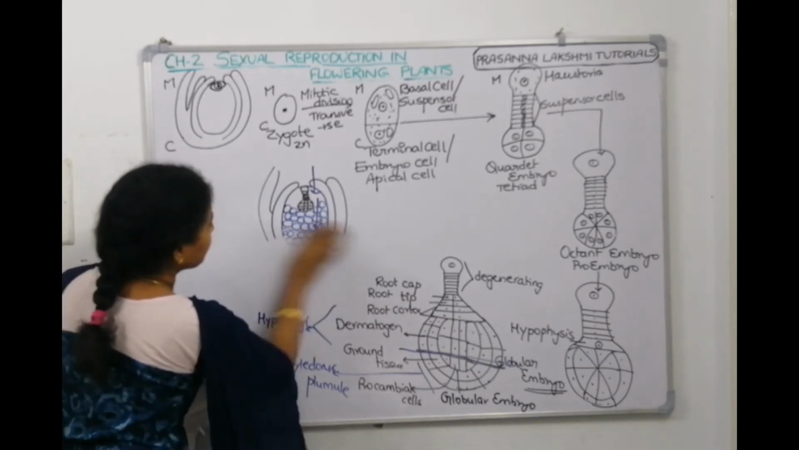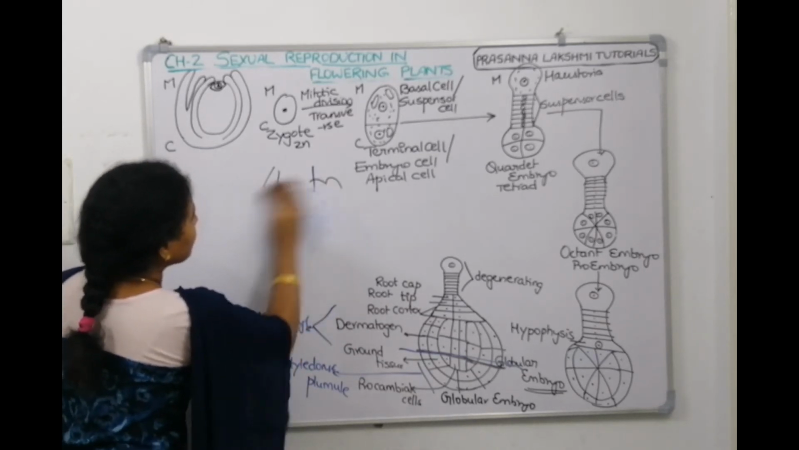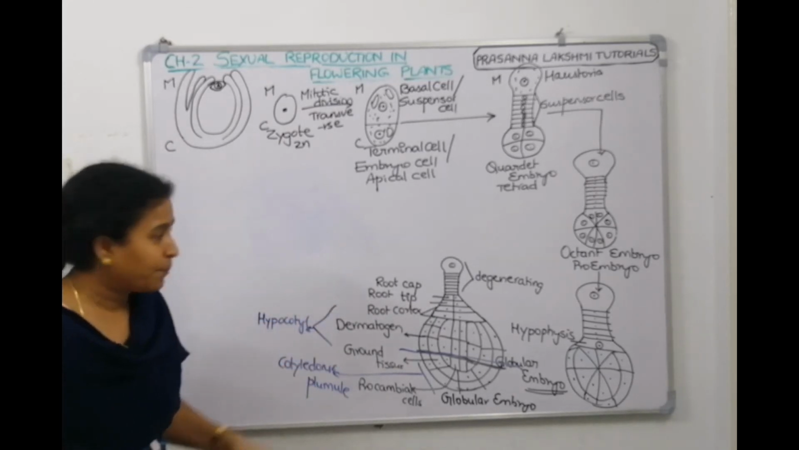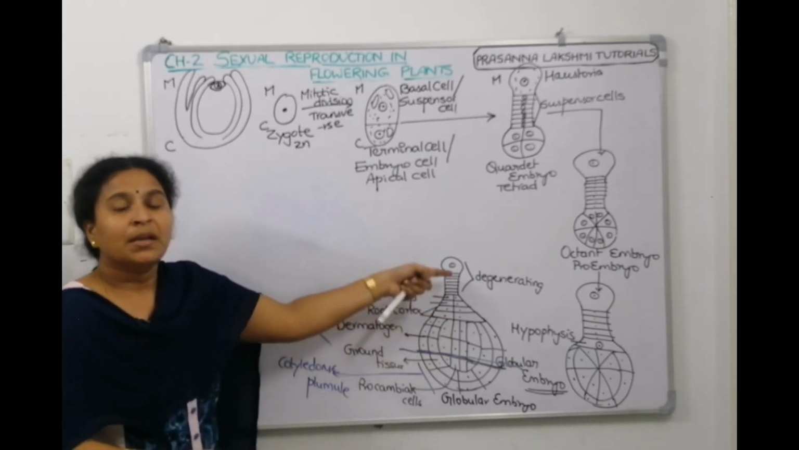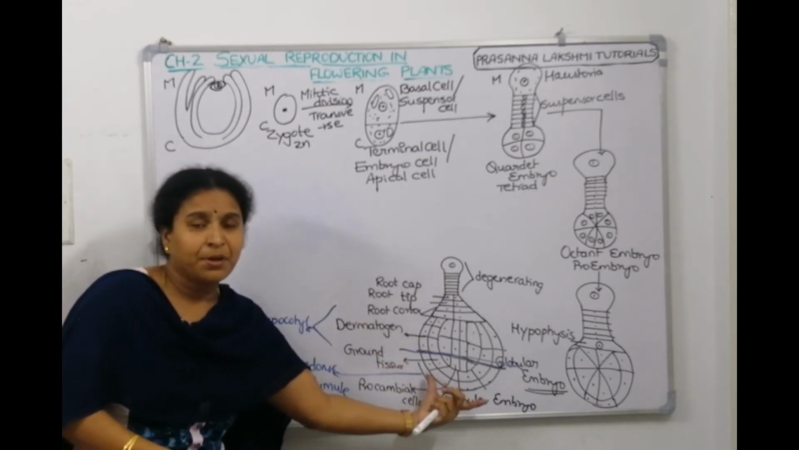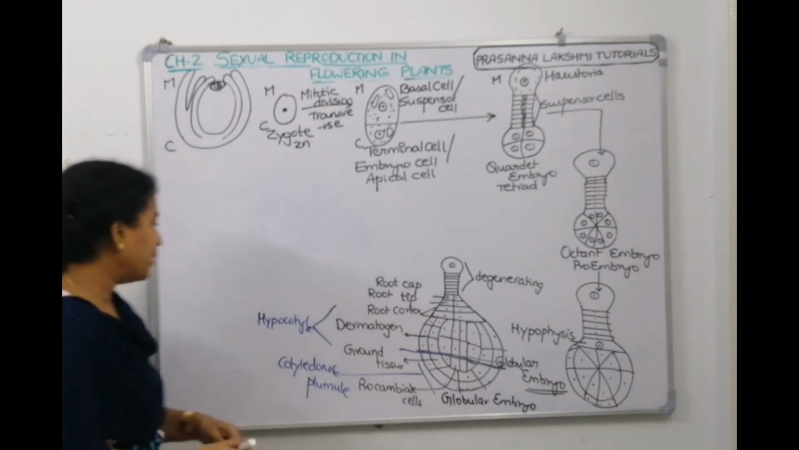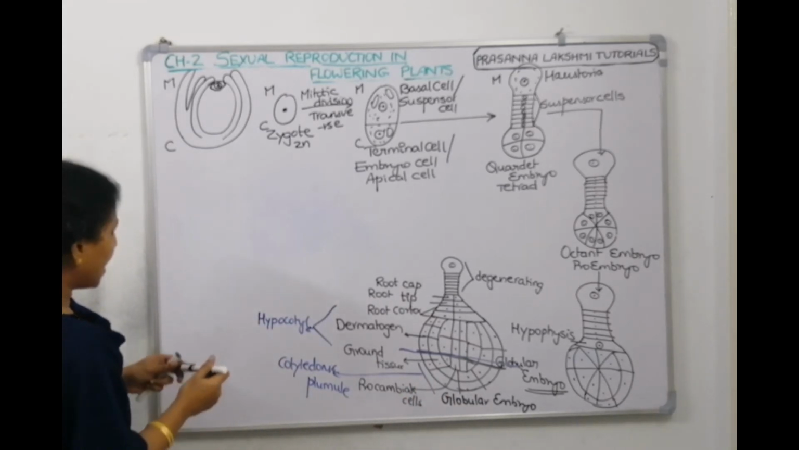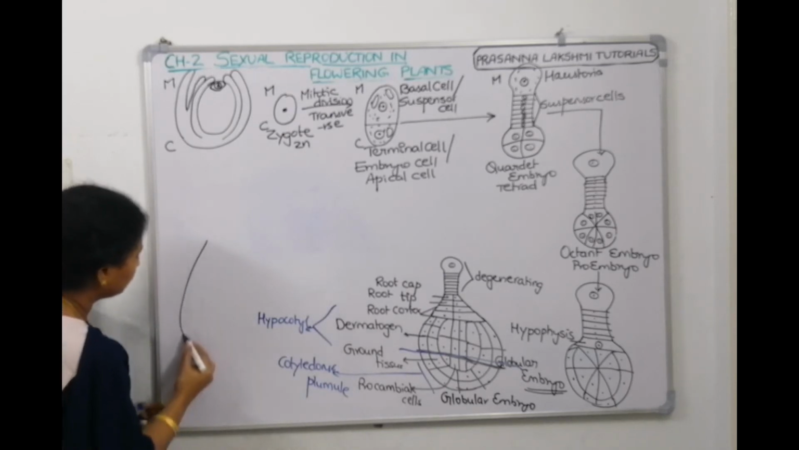So I am erasing this, as we need this space. I just told you the role of the suspensor. Now what happens? Since it is pushing and creating pressure, pushing the embryo inside, the globe-shaped embryo now turns into a heart-shaped embryo.